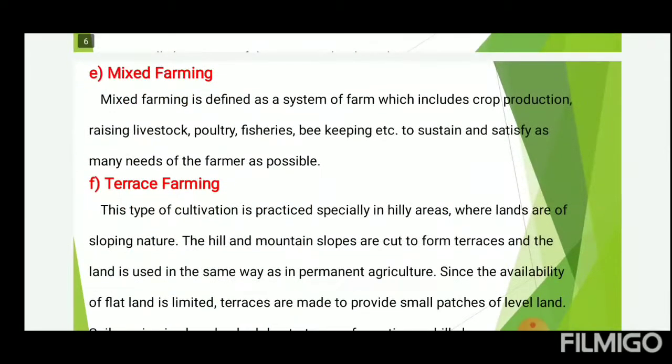Mixed farming. Mixed farming is defined as a system of farm which includes crop production, raising livestock, poultry, fisheries, beekeeping, etc. to sustain and satisfy as many needs of the farmers as possible.